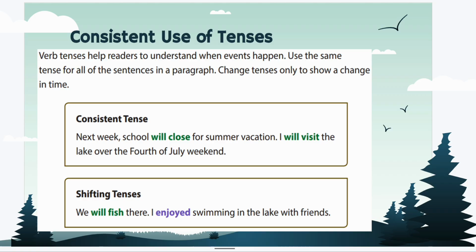Now we have consistent use of tenses. We know being consistent with things is super important, isn't it? Verb tenses help readers to understand when events happen. Use the same tense for all the sentences in a paragraph, changing tenses only to show a change in time. So that's where we stay consistent, because we want to make sure that we're staying in that one time frame unless things change. So for example, the one that changed is the shifting tenses.